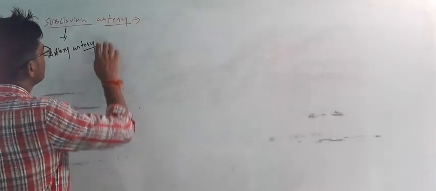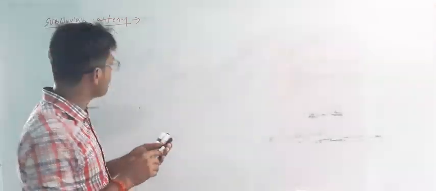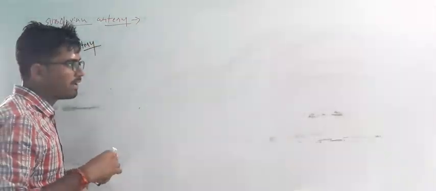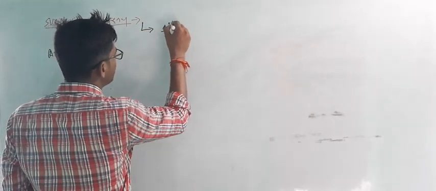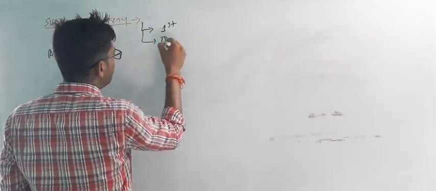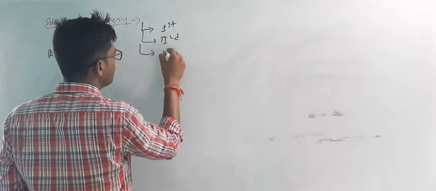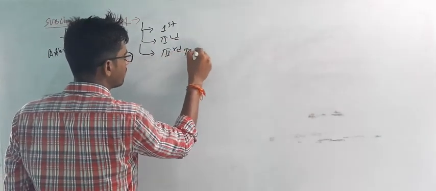We have seen the axillary artery. Now, the subclavian artery has three parts: part first, part second, and part third. Again, there are branches from the first part, the second part, and from the third part.